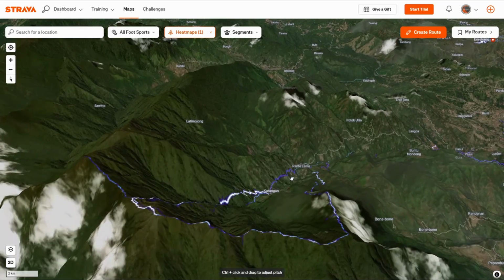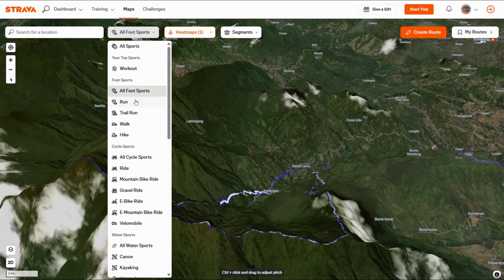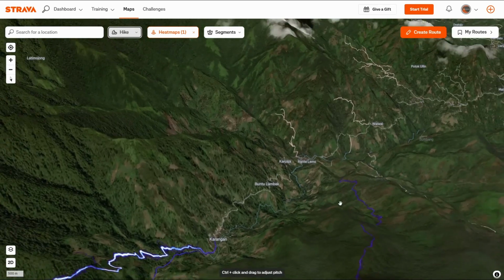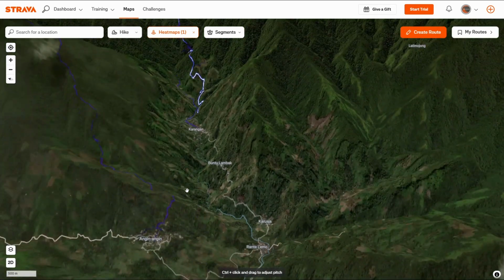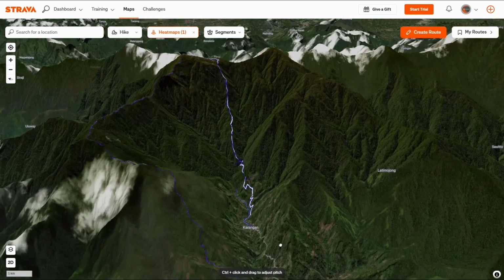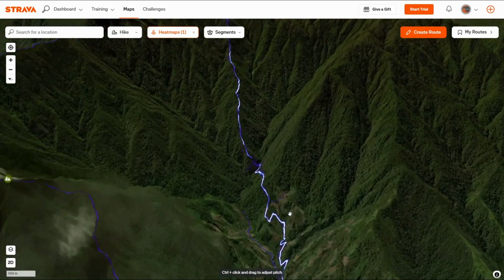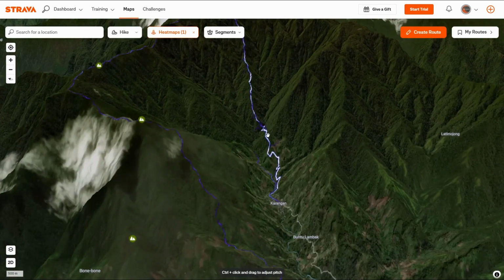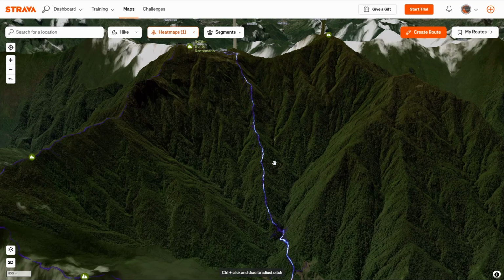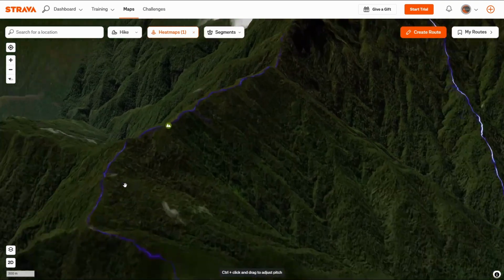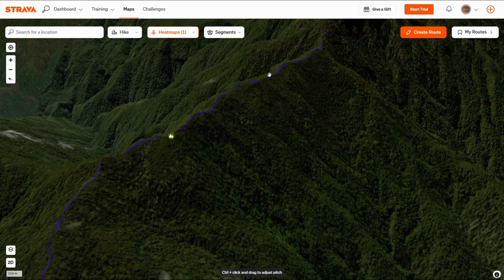Just an idea for you, okay? If you really want to be specific, let's say somebody has actually been hiking and not been running. You can see that some of the deviations in the paths change or are less obvious. For example, what we can see here, which is really interesting on this particular mountain, is that there are a lot of people hiking up this area, but not a lot of people are actually using the path that is on the ridge line on the left.